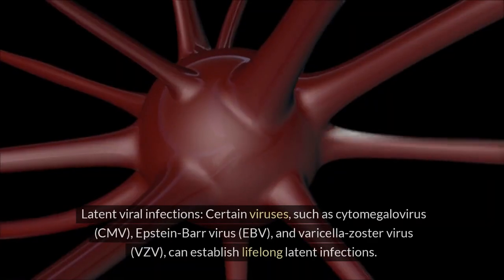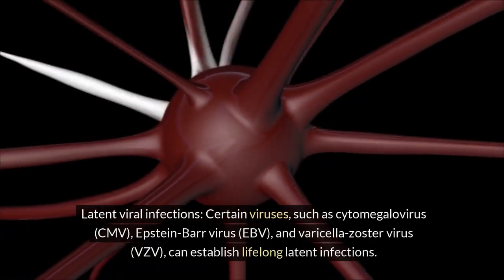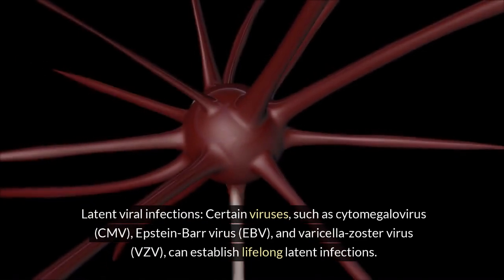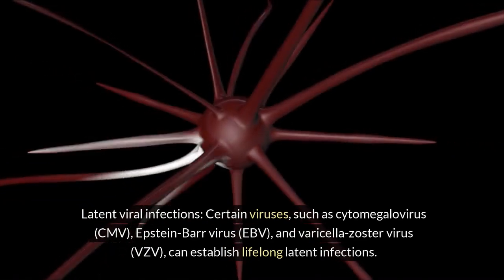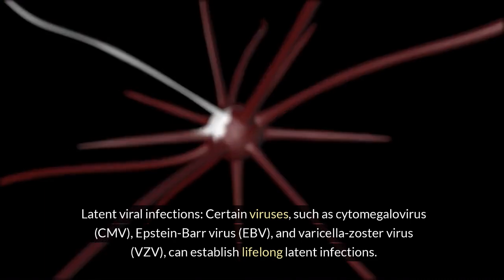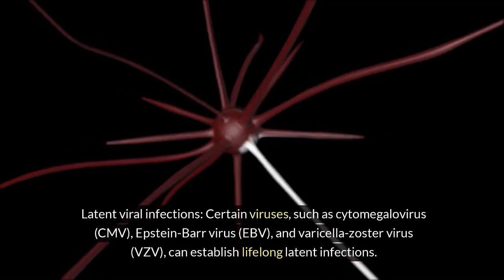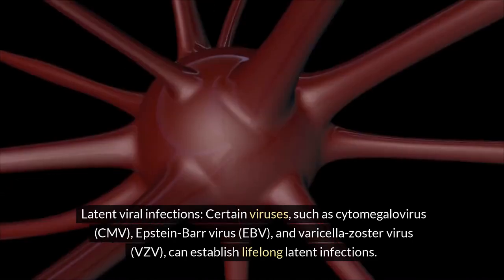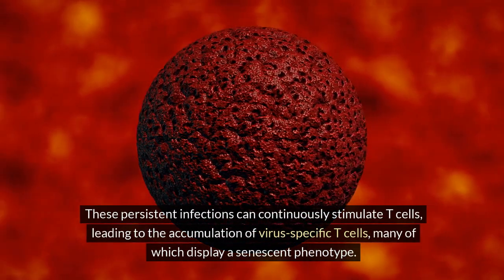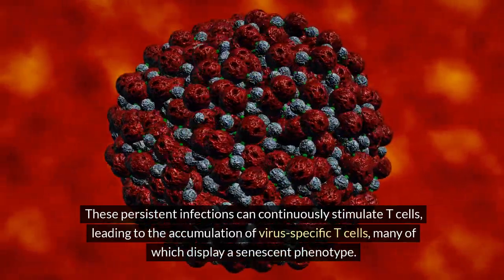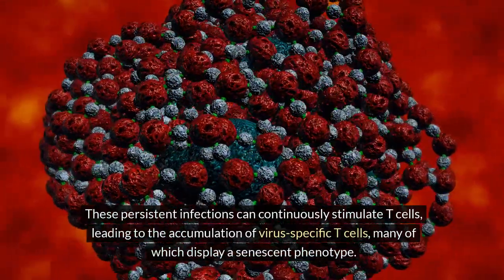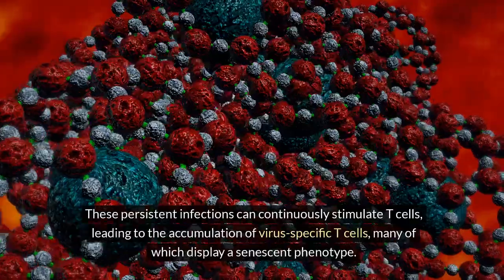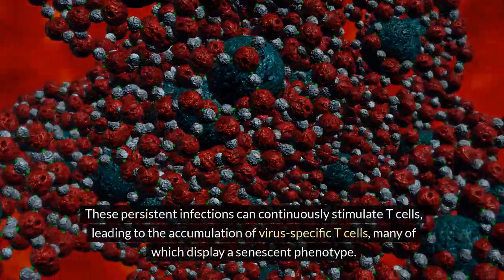2. Latent viral infections. Certain viruses, such as cytomegalovirus (CMV), Epstein-Barr virus (EBV), and varicella zoster virus (VZV), can establish lifelong latent infections. These persistent infections can continuously stimulate T cells, leading to the accumulation of virus-specific T cells, many of which display a senescent phenotype.